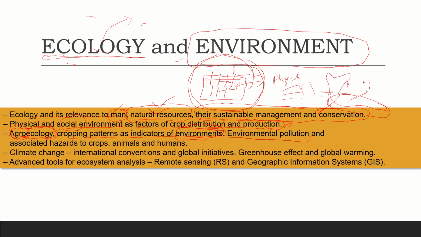And next, environmental pollution. We all know there are different types of pollution that take place in the environment, like soil pollution and air pollution. All these have a direct or indirect impact on crop fields, and we study the associated hazards with the crops, with the animals, and with humans. Although we study how it affects humans in the environment section already, here we study how it affects crops and animals particularly, right? And next,